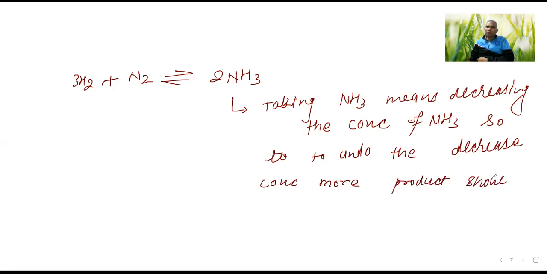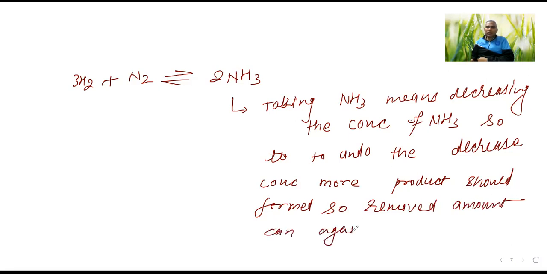Okay, more product should form. So the removed amount can be established again.